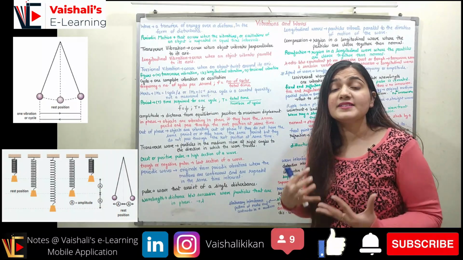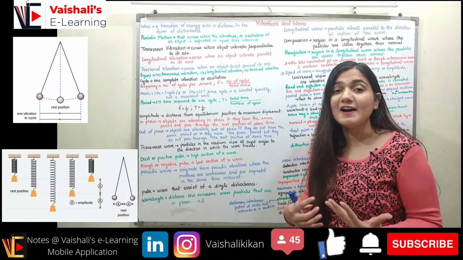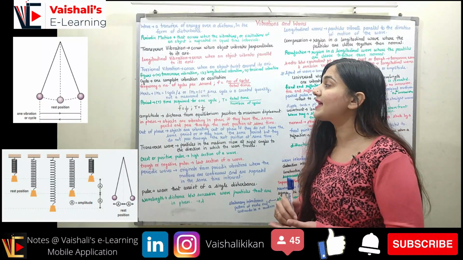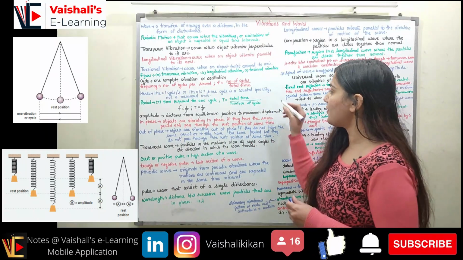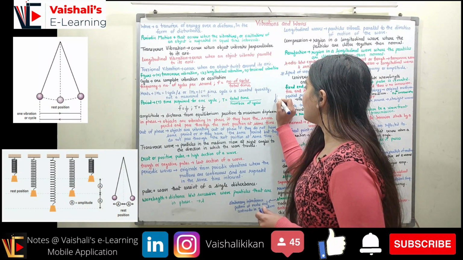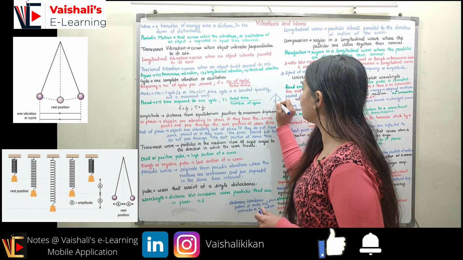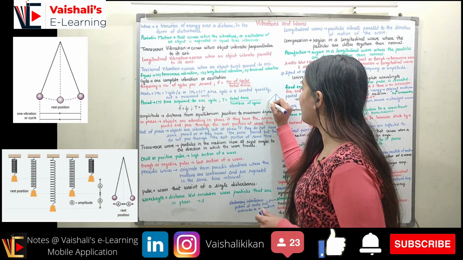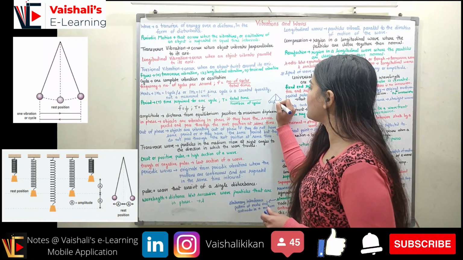Coming to the basic terminology related to a motion, that is a vibrational motion. So first is cycle. Cycle is one complete vibration or oscillation. So if a pendulum is there, the pendulum is moving from here, it is moving to this position, and from this position it will come back to this mean position, and from here it will go to this extreme position, and again it will come back to this position.